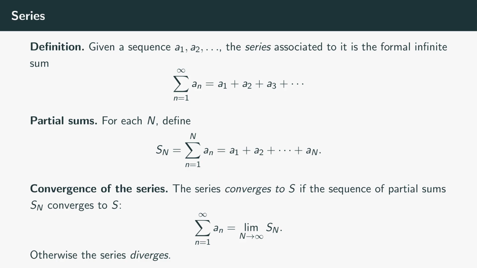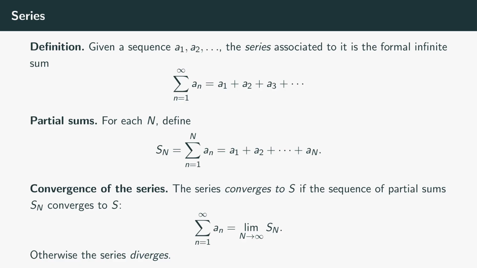Now, the central object of this whole half of the course, the series. Given a sequence a sub n, the series, the sum from n equals 1 to infinity of a sub n, is the formal expression a sub 1 plus a sub 2 plus a sub 3, and so on, where the dots mean and so on forever. As written, this is just a symbol. It doesn't automatically mean a number. We have to define what it means.